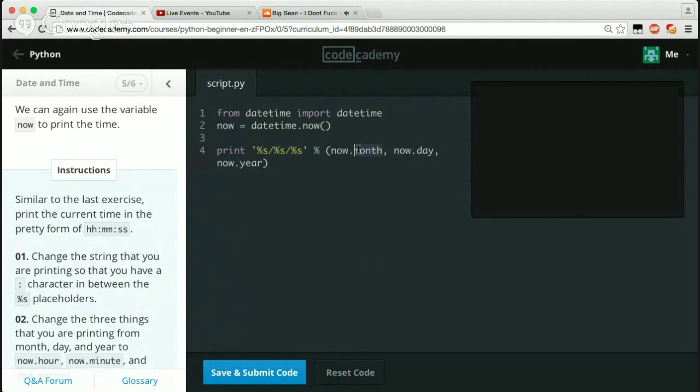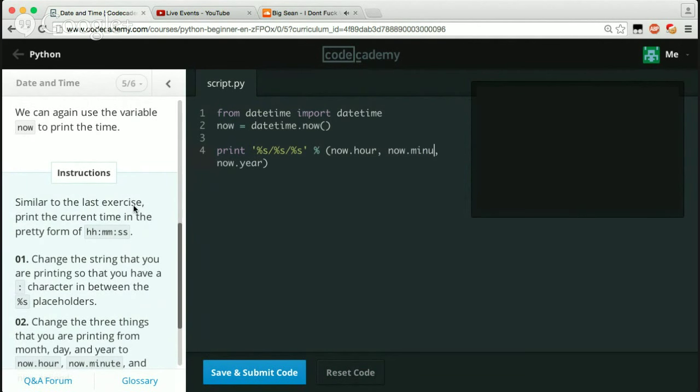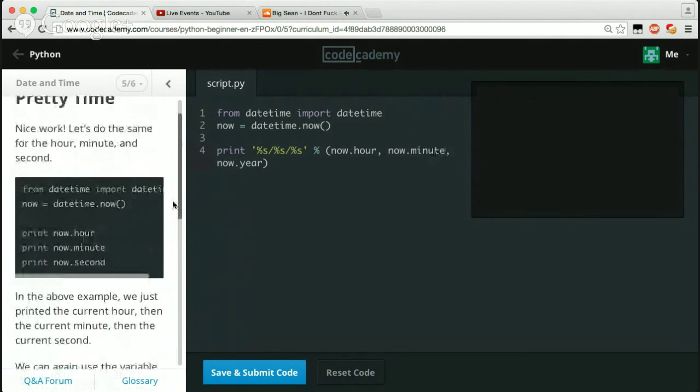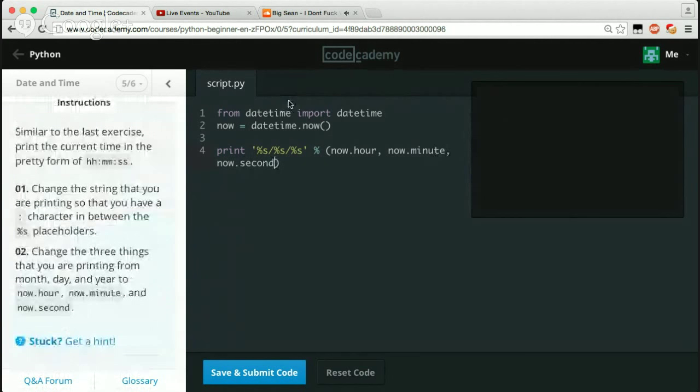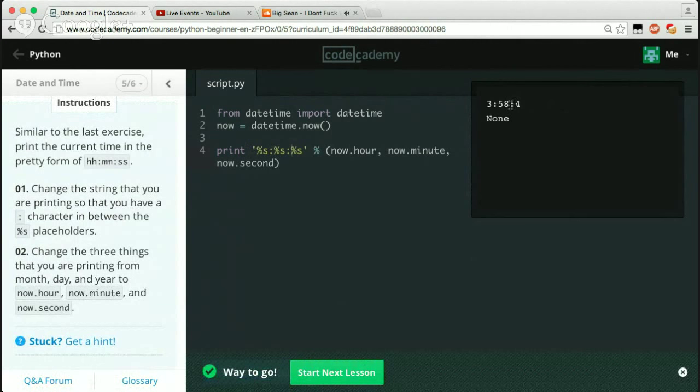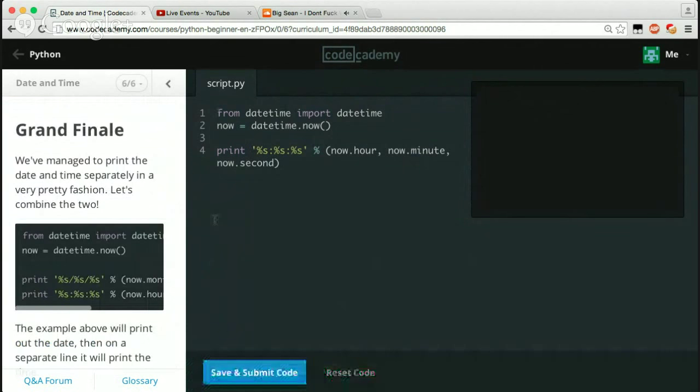So we're just gonna say hour, minute. Well, yeah, it was a minute, and then it's gonna say second, and then it wants us to have the colon characters. Make sure you have it. Okay, so instead of the / just have these little colons. Print that. 3:58:04. Cool, awesome. So let's go ahead and go to the next one.